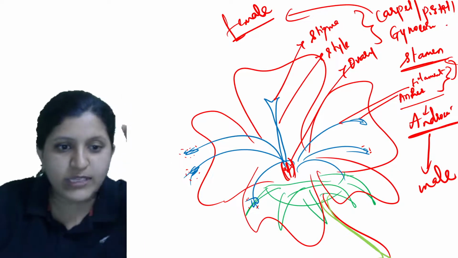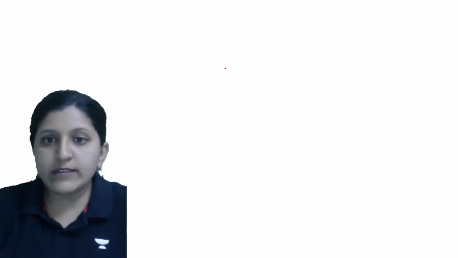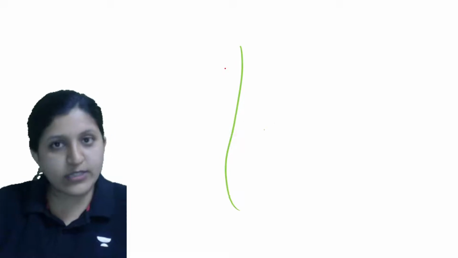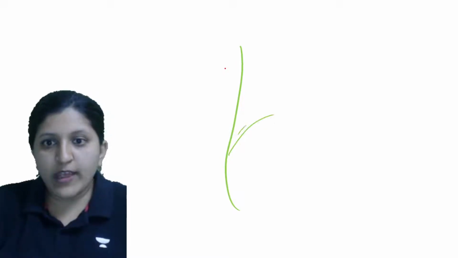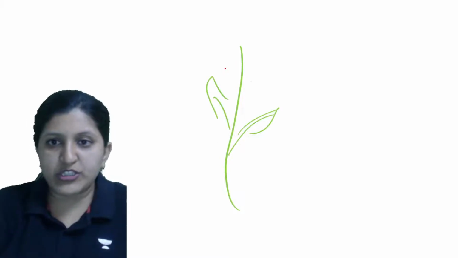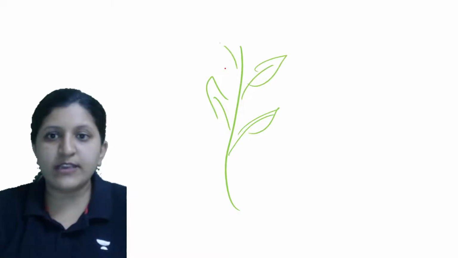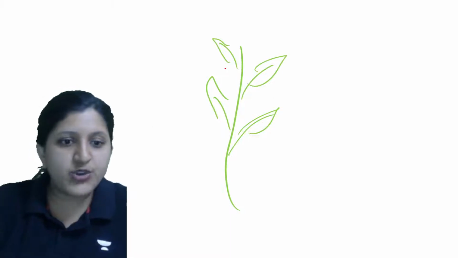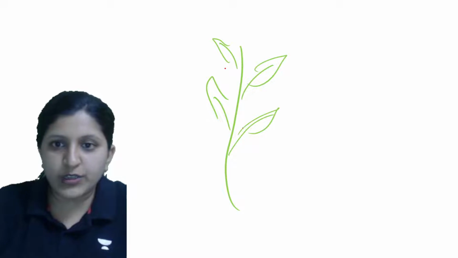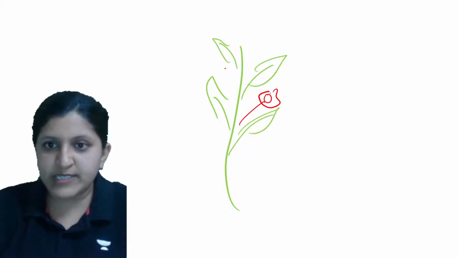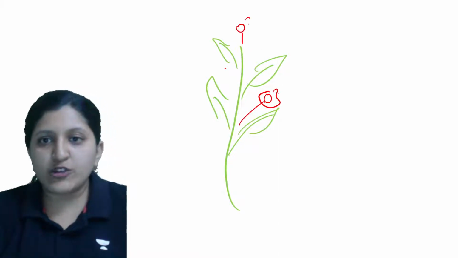Let me just erase this. Now, pollination can occur within the same plant. Let me draw a plant here. This is a plant, there is a leaf and other structures we can show. I'll just draw one flower over here, and here also I can show one flower.